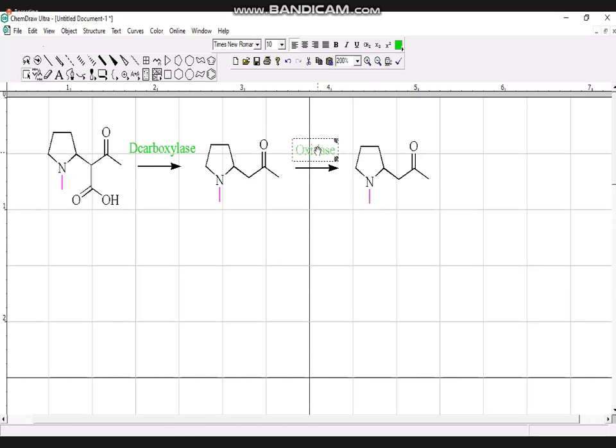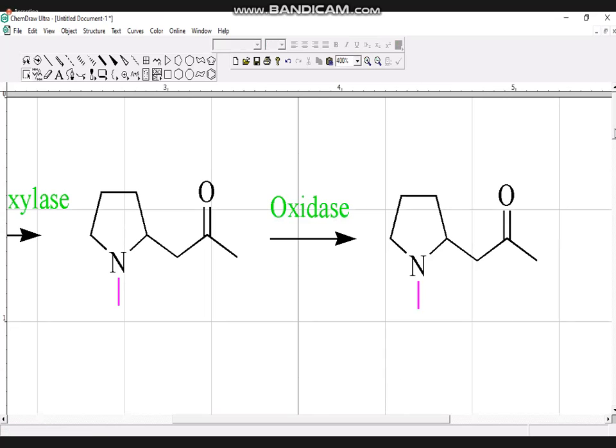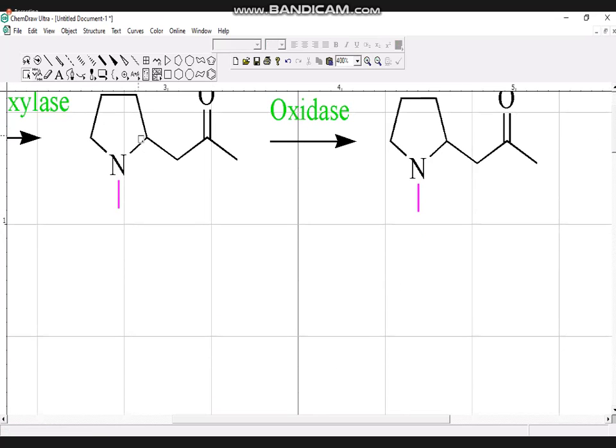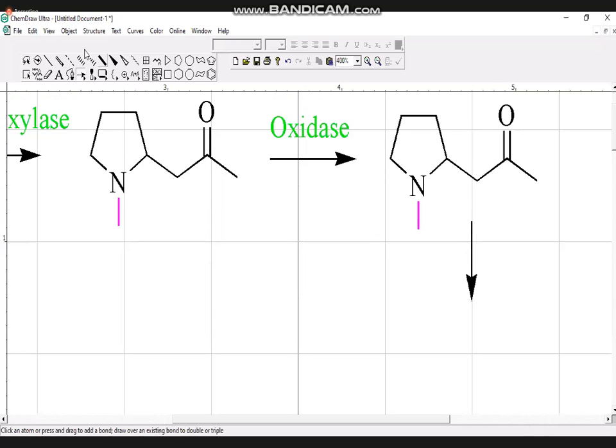So what does that cause? It causes the oxidation of this molecule. How does it oxidize? Let me show how it oxidizes. It undergoes oxidation, but what kind of oxidation is it?